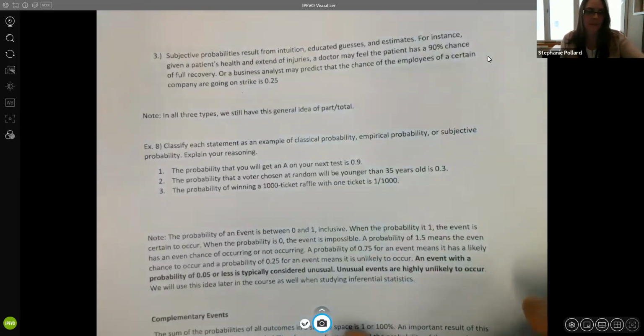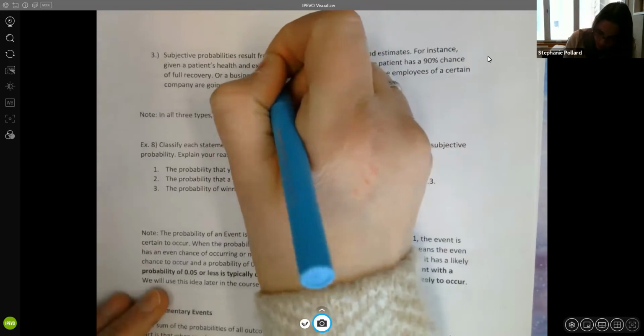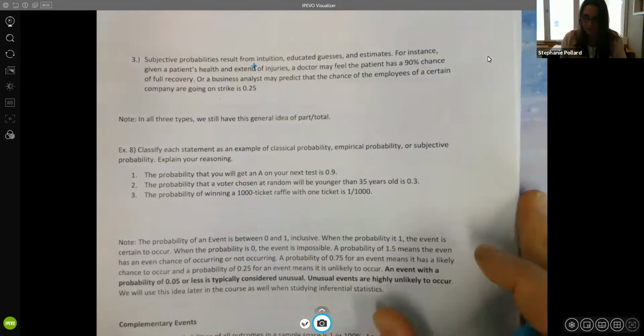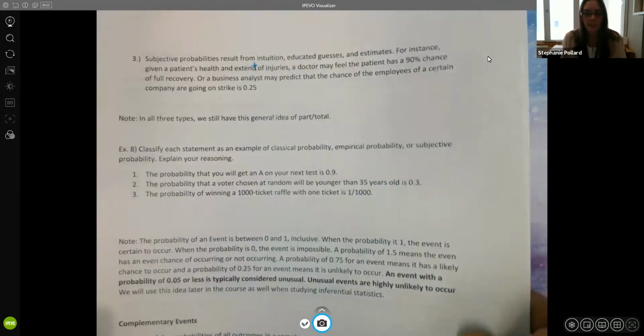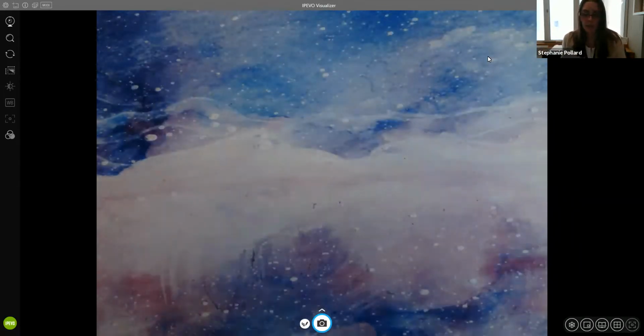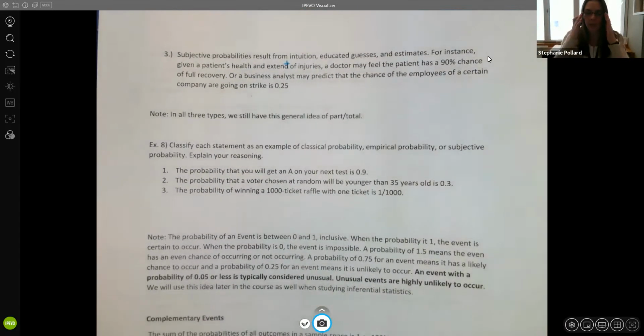So for instance, given the patient's health and extent of injuries, a doctor may feel the patient has a 90% chance of full recovery, right? So that percent is based on the doctor's experience with the condition or with the surgery or injury, whatever they're dealing with, and also based on the patient's medical history, right? So they look at that and they give their best estimate for how well they think that patient is going to recover.